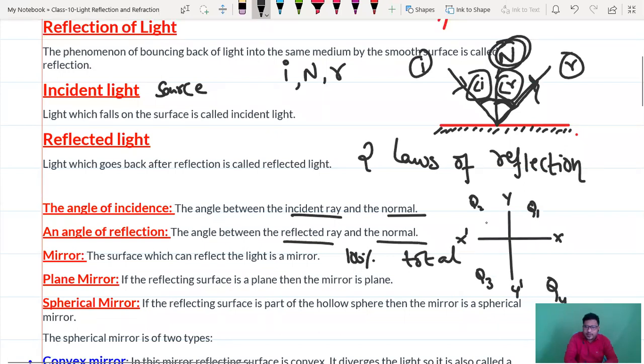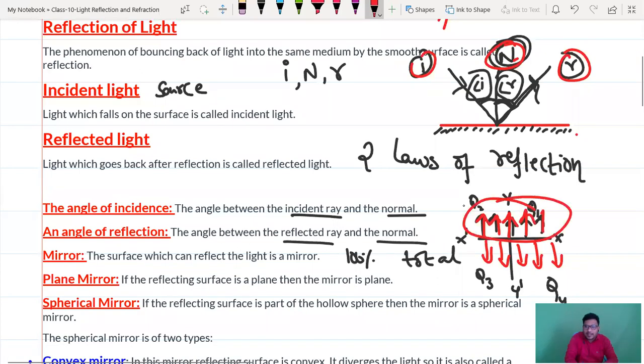The surface above this x-axis is one plane, and the surface below is another plane, right? Now if you observe, the incident ray, normal ray, and reflected ray will be lying on the same plane, which is above the x-axis, at this place.